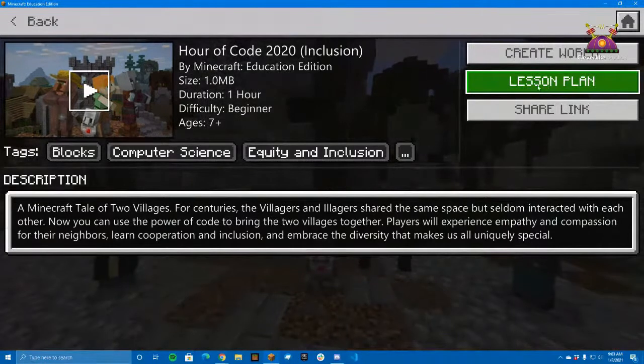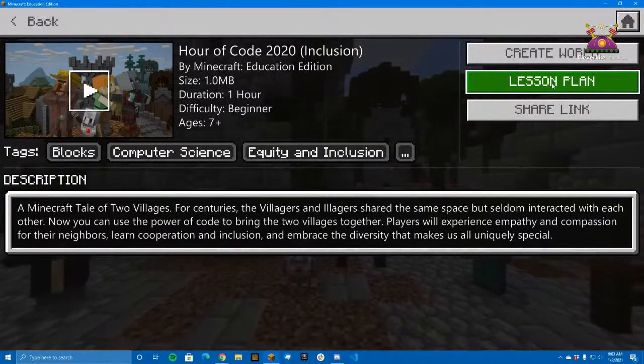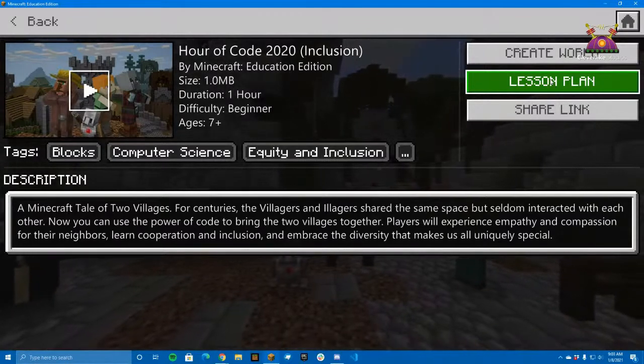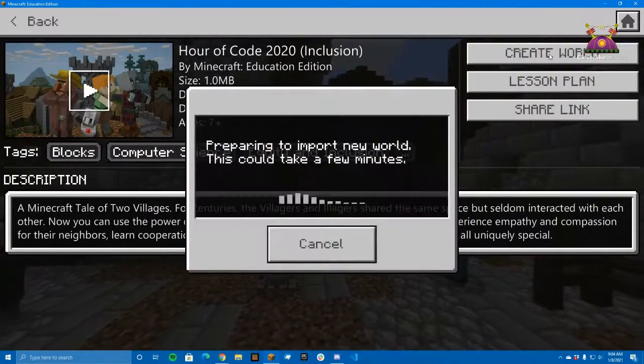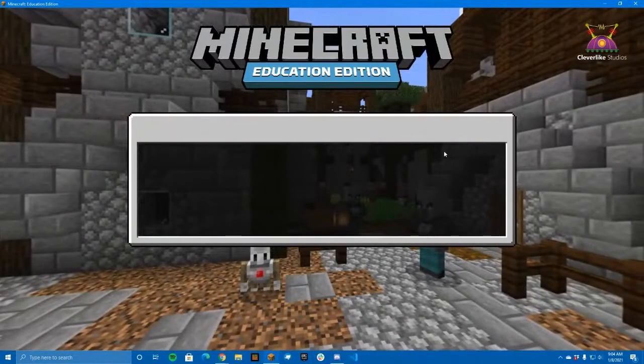If you're a teacher and need to look at the lesson plan, there is a lesson plan on this, so you could follow along with that. It also has answer keys and everything like that. So we're going to go along kind of as a user and kind of learn this together.